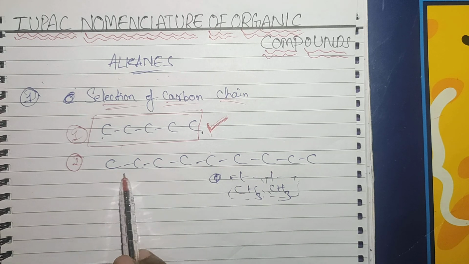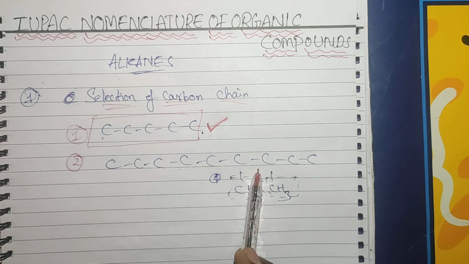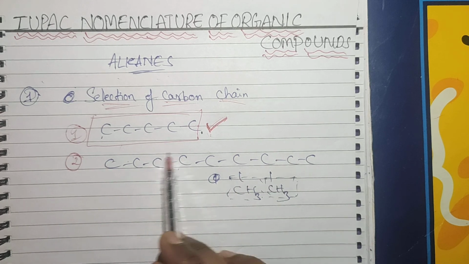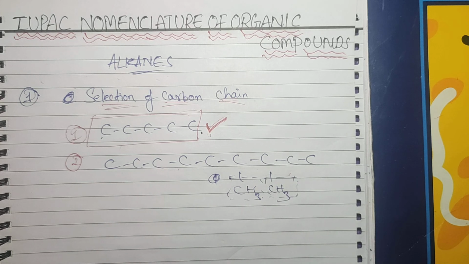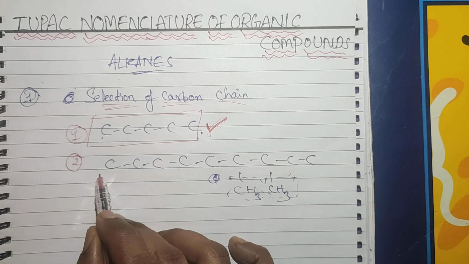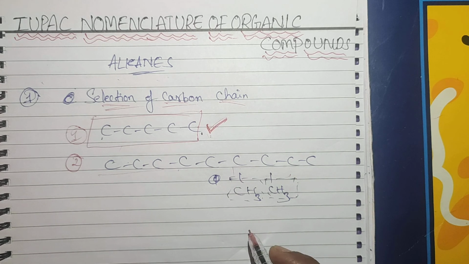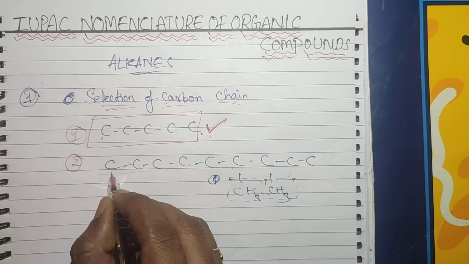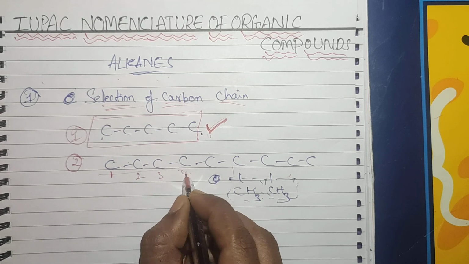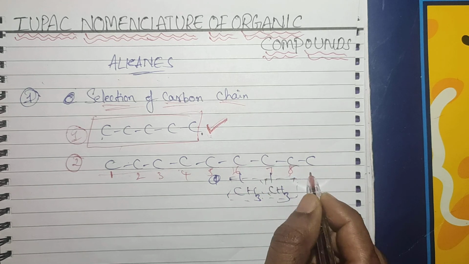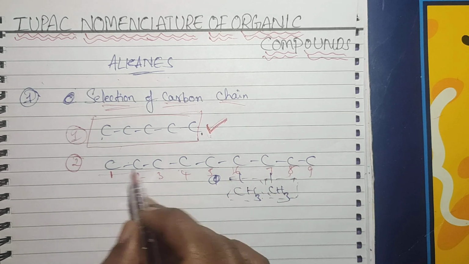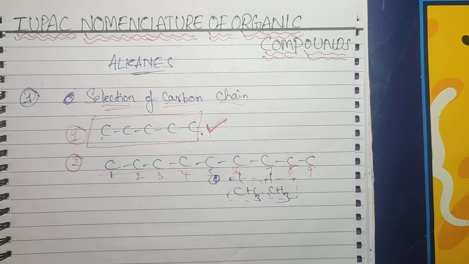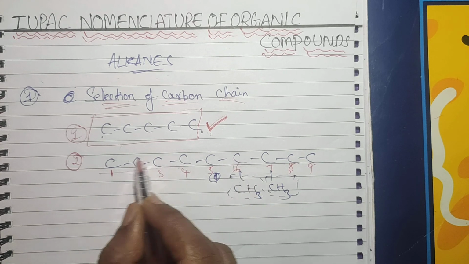The first step, we have to select the carbon chain. How can you select the carbon chain for these kinds of carbon compounds? We have to select the longest carbon chain. Longest carbon chain means it should contain more number of carbon atoms. We'll discuss with the example, then you will get some idea. See here, 1, 2, 3, 4, 5, 6, 7, 8, 9 carbons are there. So this is one possibility. For example, I am going to take this one as a parent chain.